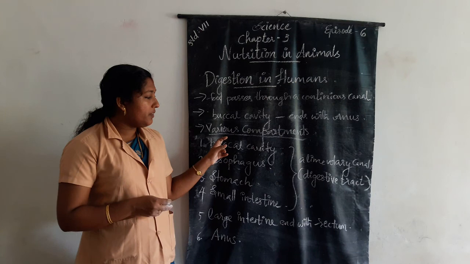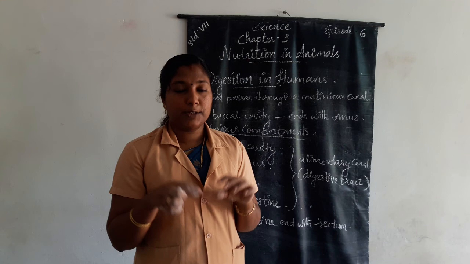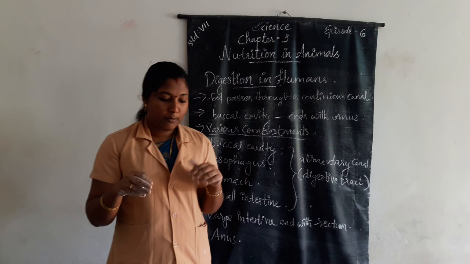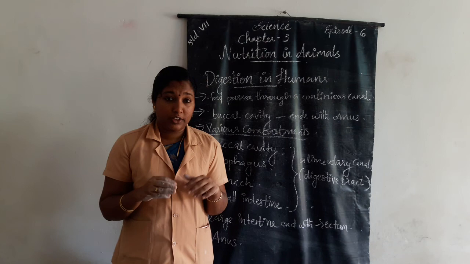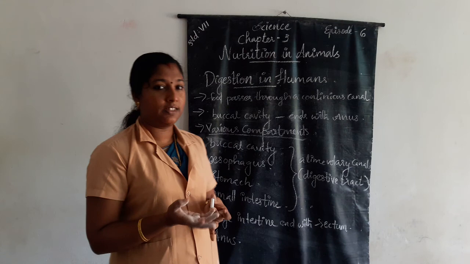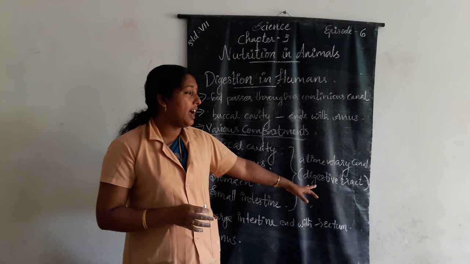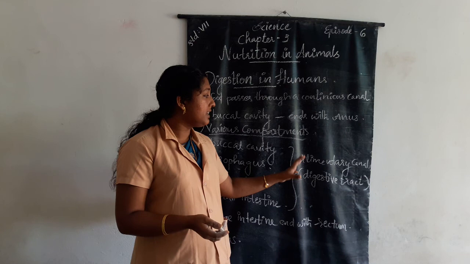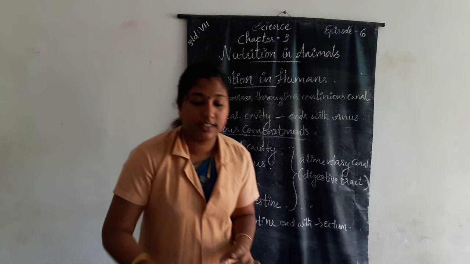Then the digestive tract or the alimentary canal and the glands present inside the walls of stomach and small intestine are associated. What is digestive system? The digestive tract and the associated glands together constitute the digestive system.